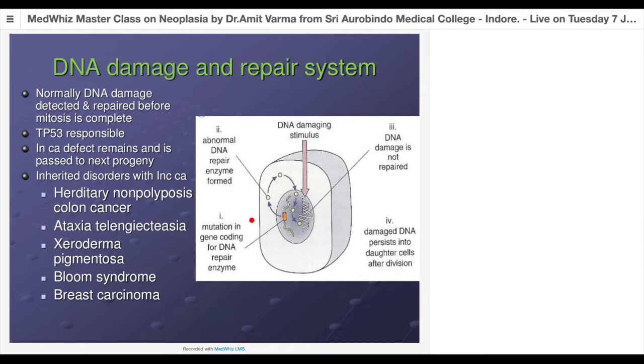Now there's one mutation already present. The moment there's a mutation in the apoptotic genes like P53, there is no stopping of the cell cycle. On top of that, there's no DNA repair. So such a cell will accumulate different kinds of mutations at a very fast rate compared to normal cells. And because of this, the patients who genetically carry DNA repair gene defects will develop multiple tumors and at a much earlier age compared to the rest of the population.